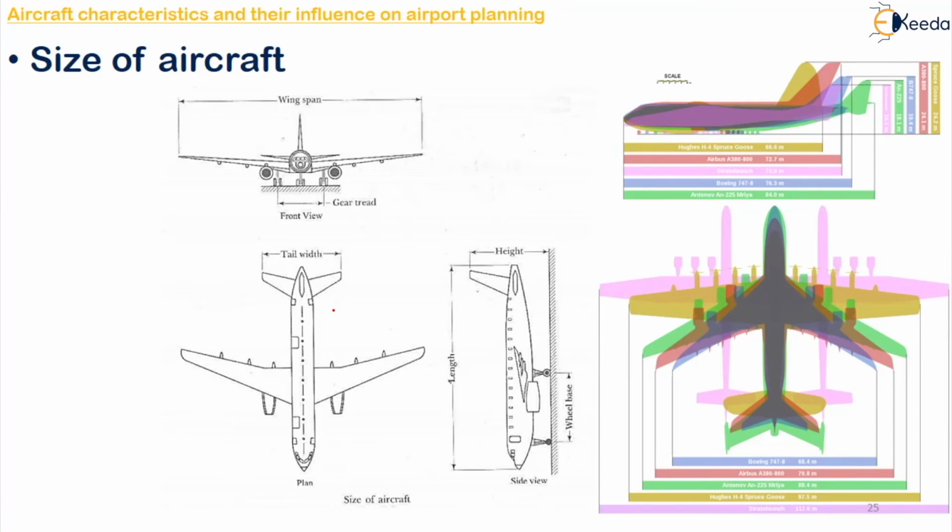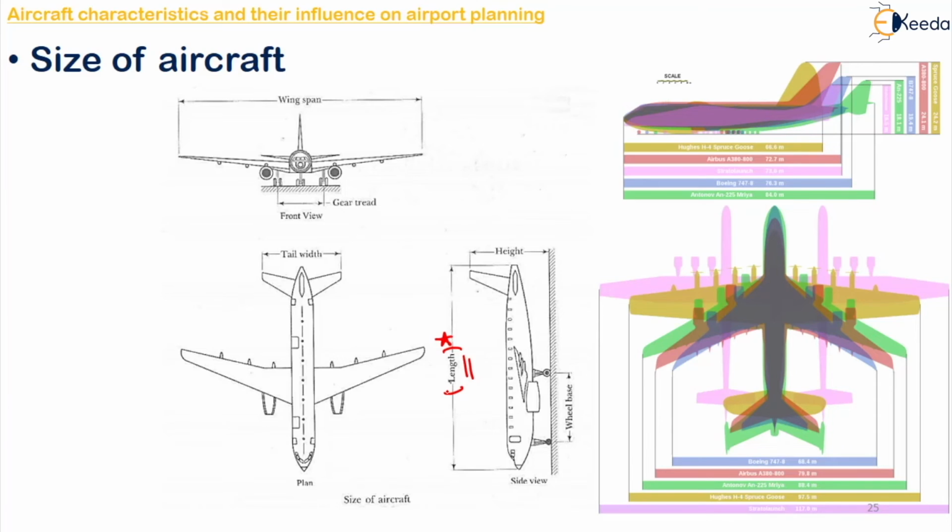Right, there are many things which we have to take into consideration. The first one is your fuselage length, or it is normally called just the length of the aircraft. This will help you decide the widening of your taxiway on the curves and the size of apron and hangars that need to be there.